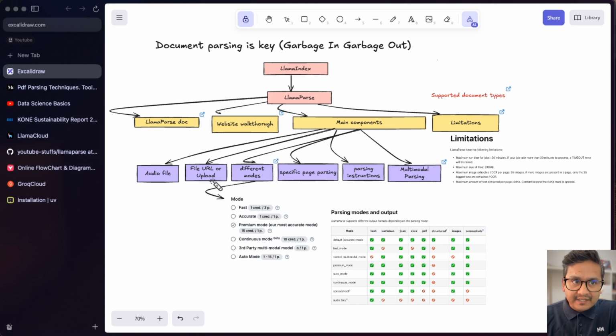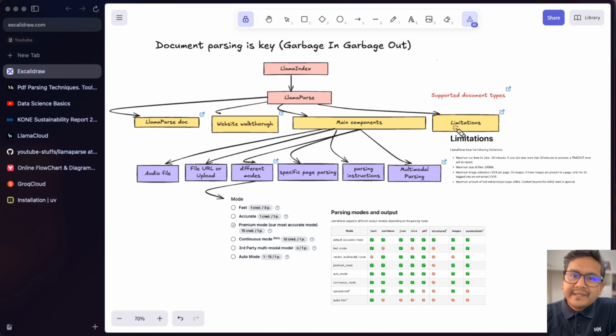One thing to remember here is, of course, this is a managed service from LlamaIndex. If you want to do this at production level with many documents, of course you need to pay, but they provide some credits for free, so we can try this for free. Whatever I show you in this video, you can try for free, because the credits they provided are enough for us to try. That's how it works, right? If somebody is providing you a service, they want you to pay something in the long run, but they allow you to try for free. This is exactly what LlamaIndex has done with LlamaParse.